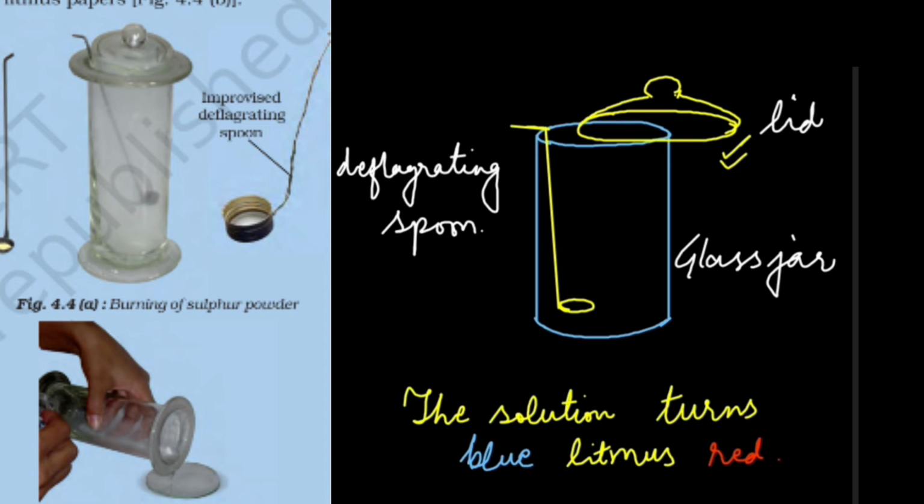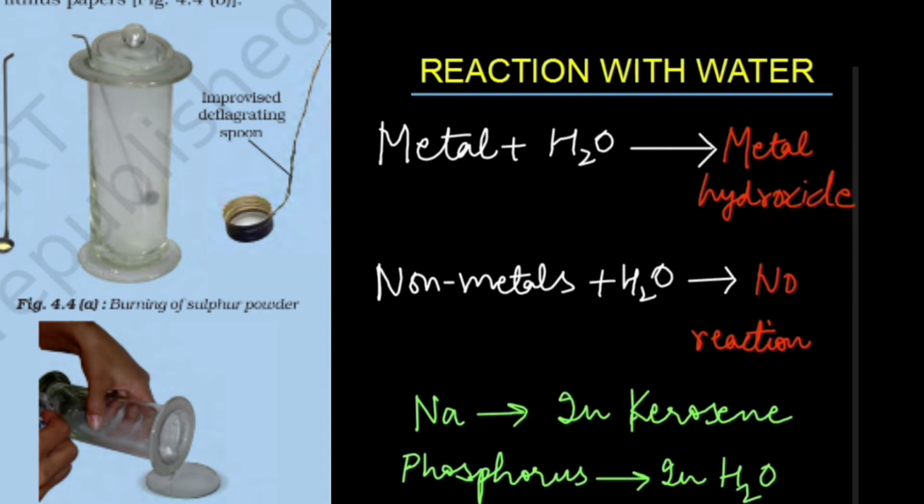After some time, we can add a small amount of water drop by drop, and again the fumes will be produced, but after that a solution will be formed that is known as sulfurous acid, H2SO3, which is acidic in nature. How do we know about its acidity? We will take the solution and test it using an indicator. It will turn blue litmus red, and by this procedure we can say that it is acidic in nature. So this was the example of non-metals.